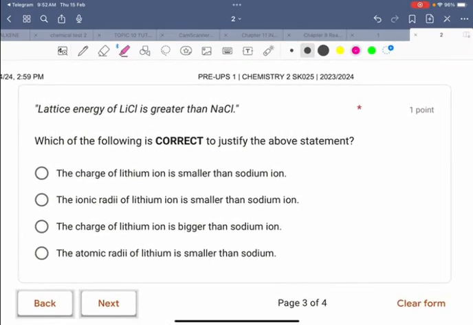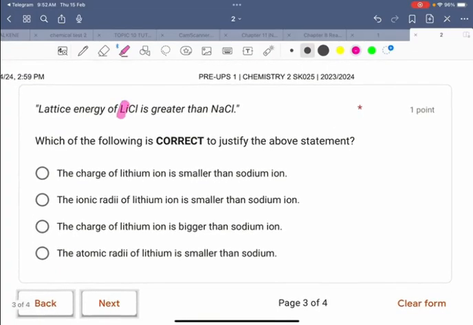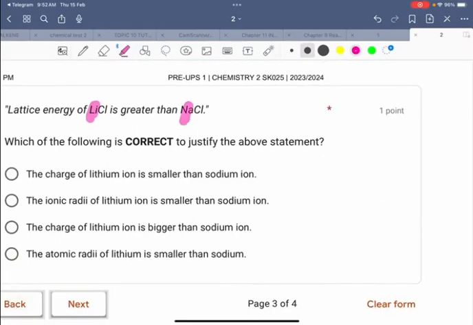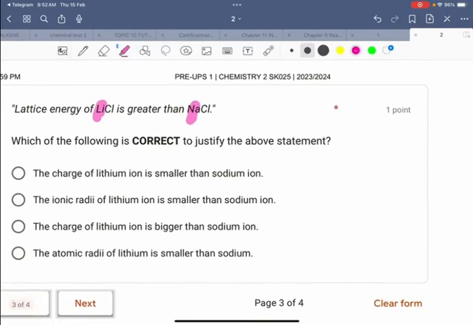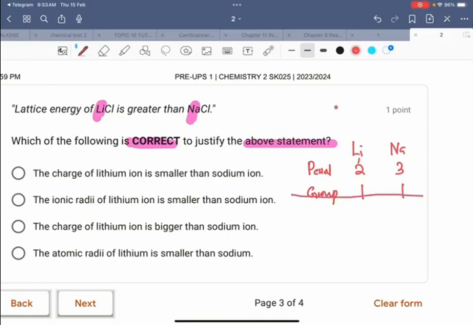Next, lattice energy of lithium chloride is greater than sodium chloride. So we look at the ions lithium and sodium. Which of the following is correct to justify the above statement? So lithium is in period 2 and sodium in period 3, both group 1. So group is not the factor to discuss. We will discuss in terms of period.